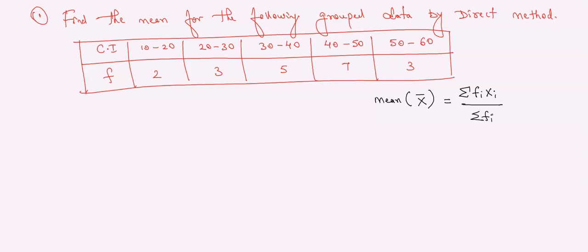Sigma fi xi by sigma fi. In short, you can also write it as sigma fx by n. Here n means what? Sigma fi, the sum of all frequencies. Sigma fx is the sum of all products of f and x. So this is the formula to find the mean.